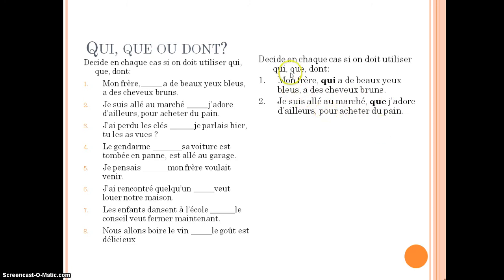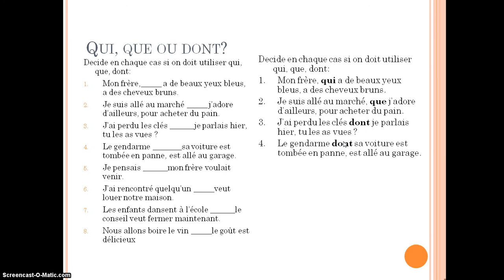Okay, I haven't given you a translation, but let's go through. Mon frère, my brother, who has some beautiful blue eyes, has brown hair. I went to the market, which I love, by the way, to buy some bread. This one, dont. J'ai perdu les clés dont je parlais hier. So of which I lost the keys, the ones I was talking about yesterday. Have you seen them? Notice here that I've used the es to agree with clés, or the les here. Tu les as vus? An agreement here, with your passé composé.